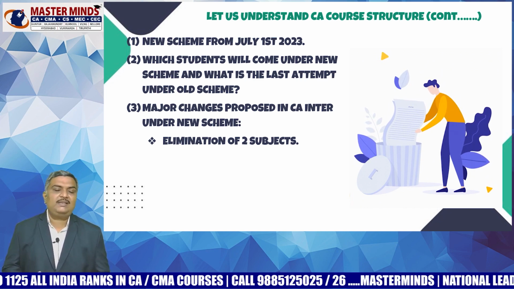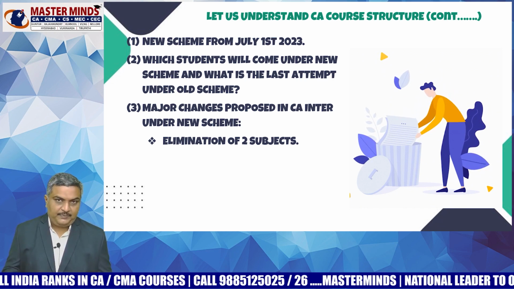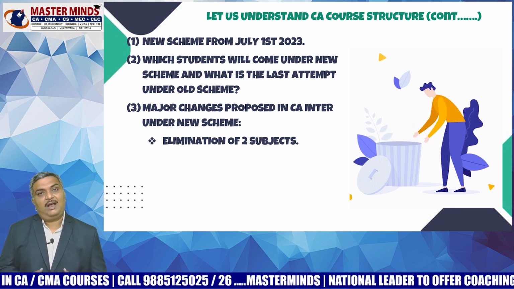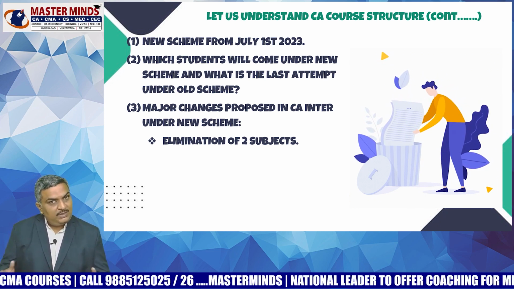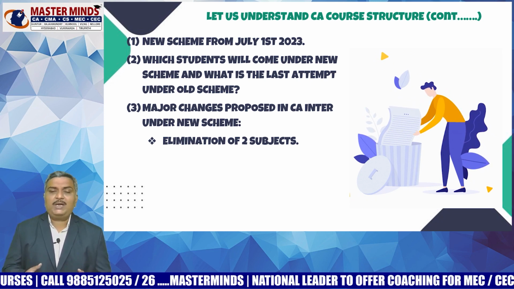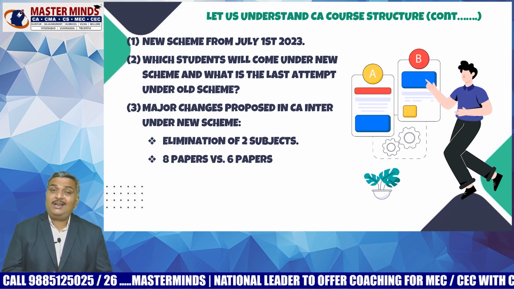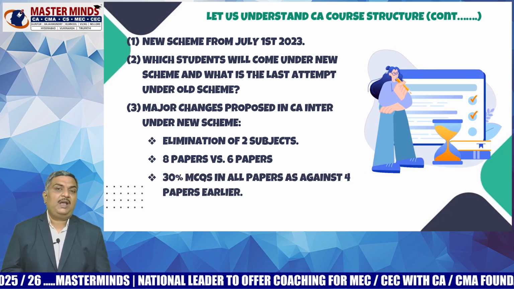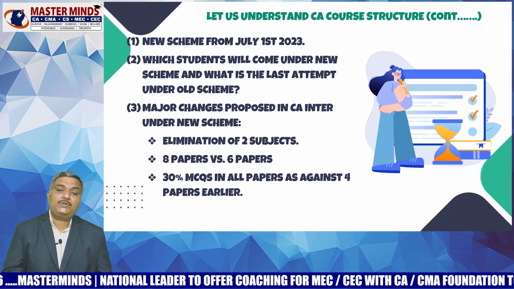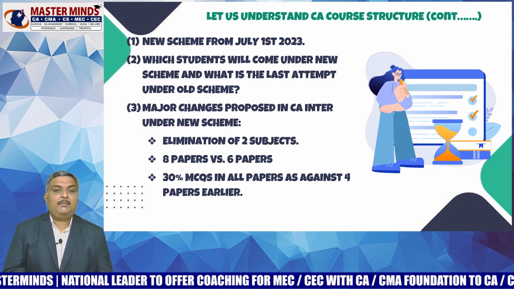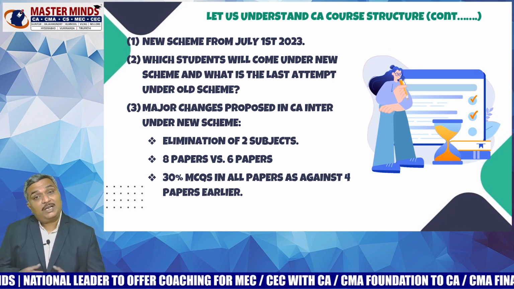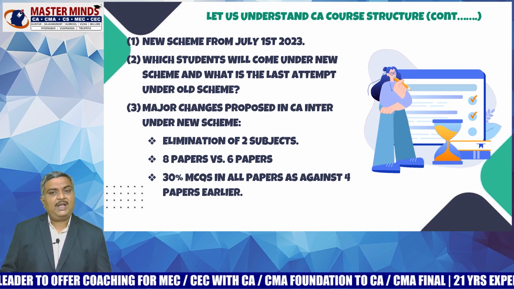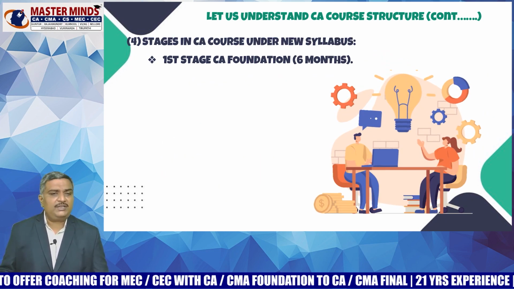What are the major changes that are proposed in CA Inter under the new scheme? The biggest thing is the elimination of two subjects, that is Enterprise Information Systems and Economics for Finance, at CA Inter level. Both these subjects are eliminated and automatically the syllabus will also come down. Earlier we had 8 papers in CA Inter, now we will have only 6 papers. Earlier we had MCQs in only 4 papers, but now we have 30% MCQs in all the papers, which is a very advantageous thing. And this is the same case in CMA Inter also.